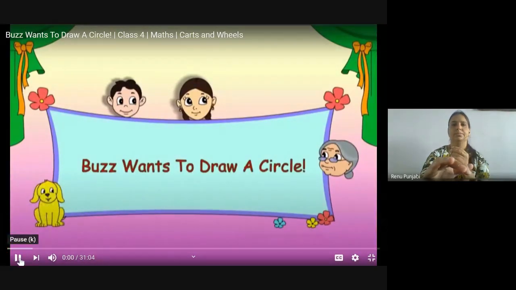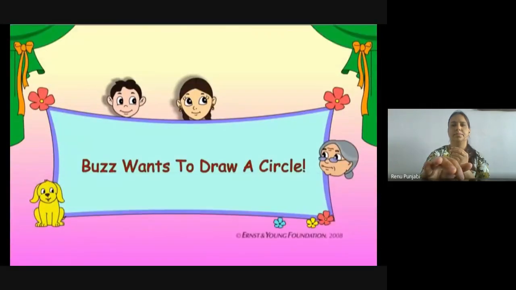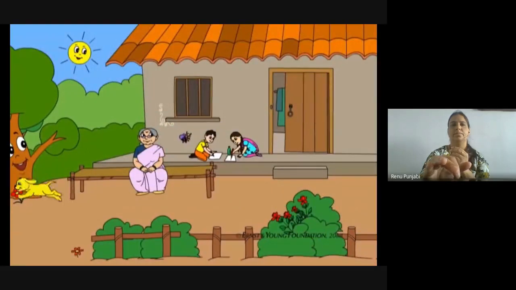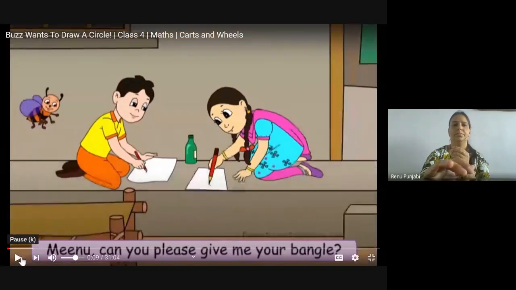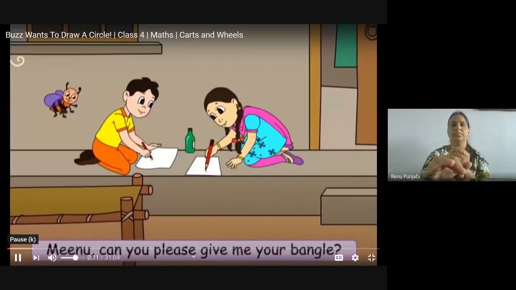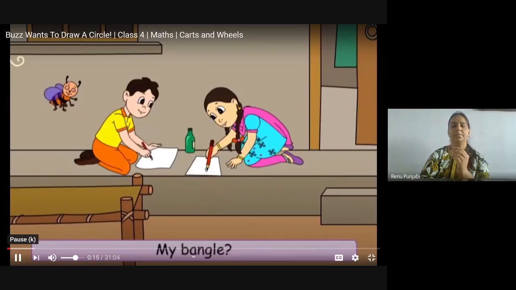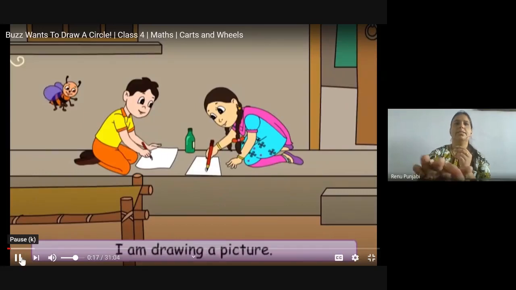Buzz wants to draw a circle. Meenu, can you please give me your bangle? My bangle? For what? This is the story, children, based on the circle. Listen to it carefully. You will enjoy it. Is this audible to everyone? Please show me thumbs up. Very good.